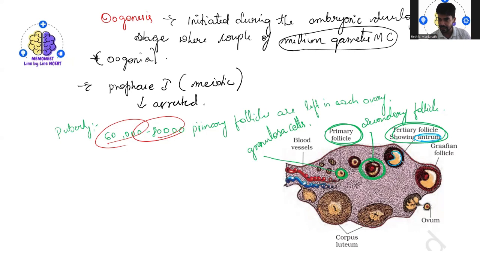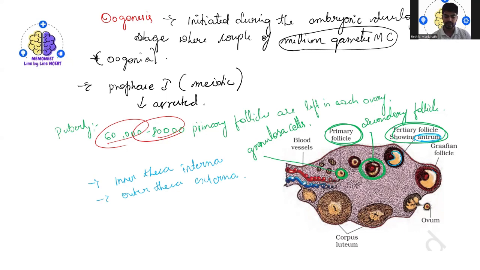The inner layer is called theca interna, and the outer layer is called theca externa. Okay, it is a very important point.